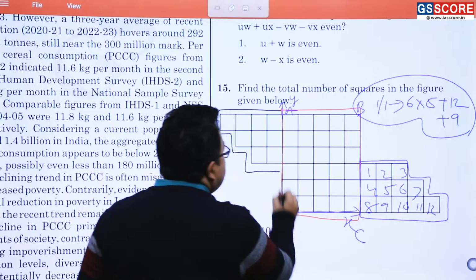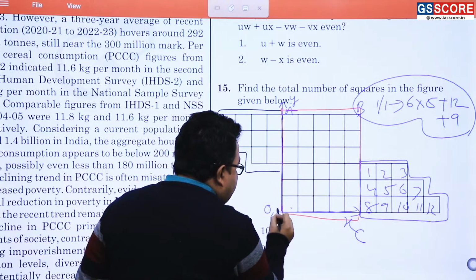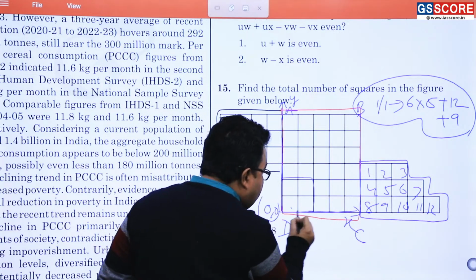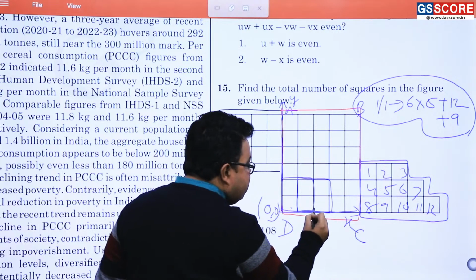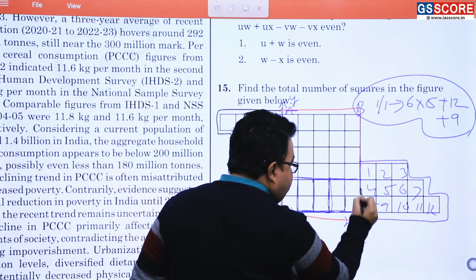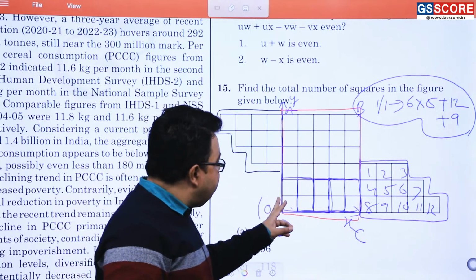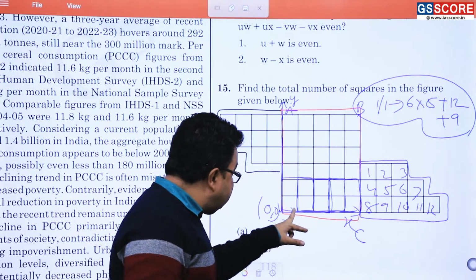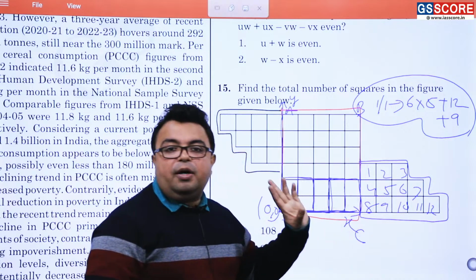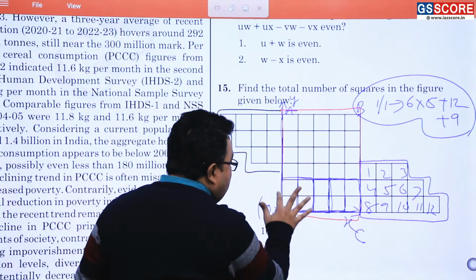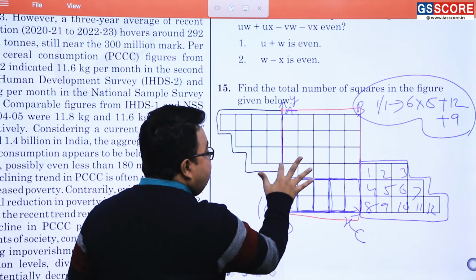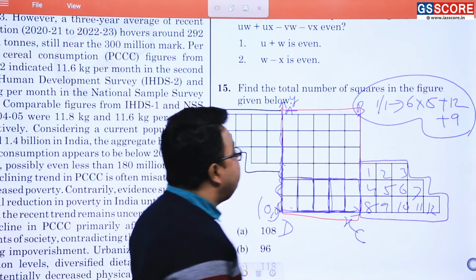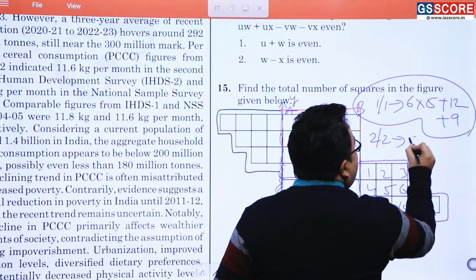Now, the x-axis is this, the y-axis is this. So this is 0, 0 suppose. Now, how many 2 by 2 squares are there? For that, you need to do like this. One square is here, second square here, third square here, fourth square here. See the finger going from here: 1 part, 2 part, 3 part and 4 part here. In a similar manner, 1 part here, then 2, then 3, then 4, then 5. What is it coming to? 5 into 4. Am I correct or not? So we will write 2 by 2 will be 5 into 4.